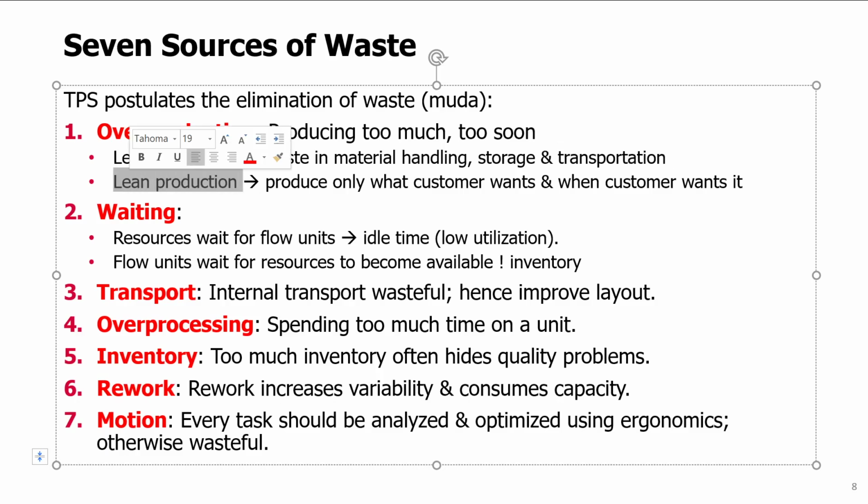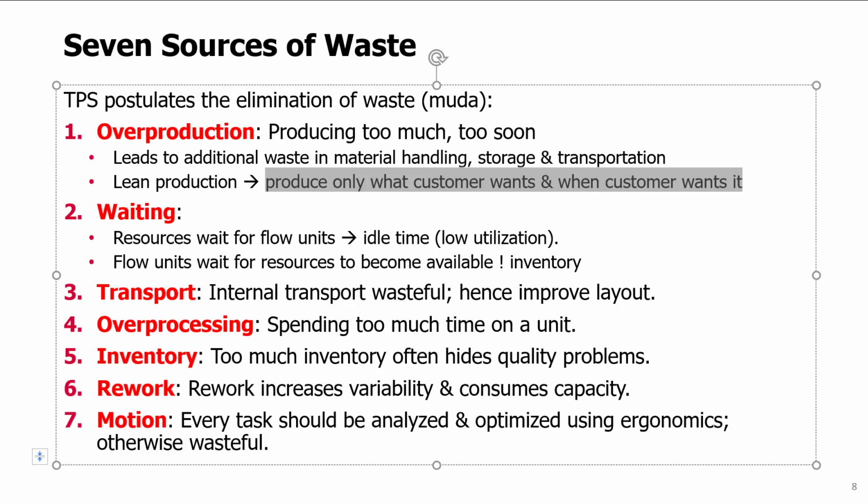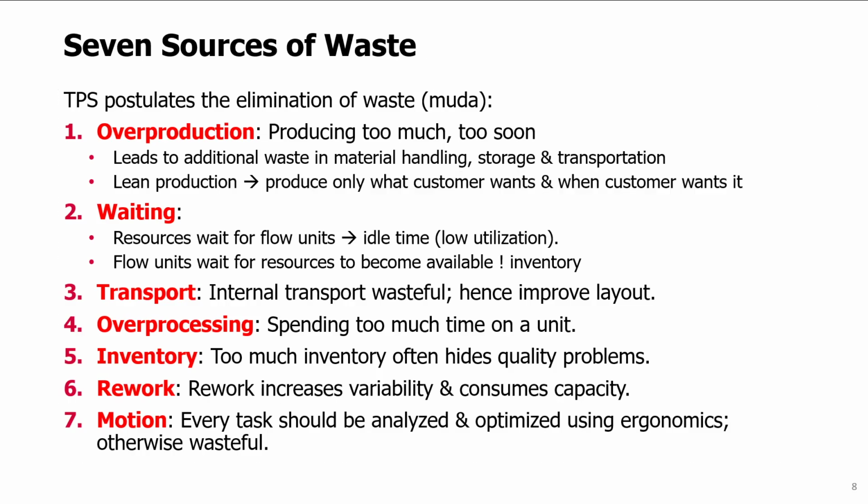In lean production, we want to produce only what the customer wants and when the customer wants it. Now, notice that this applies not just to the finished product and the end customer, but also it applies to production of parts. So, when we produce a part, the customer is the next stage in production that uses that part. Again, the same logic applies. We shouldn't produce it too early. We should only produce it just in time when the customer, which is the next stage of production, needs it.